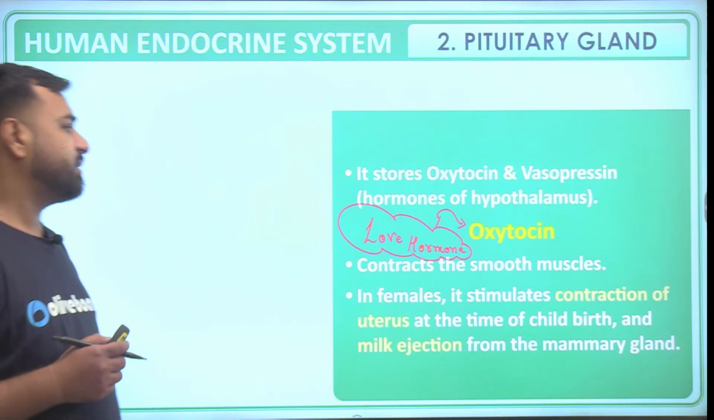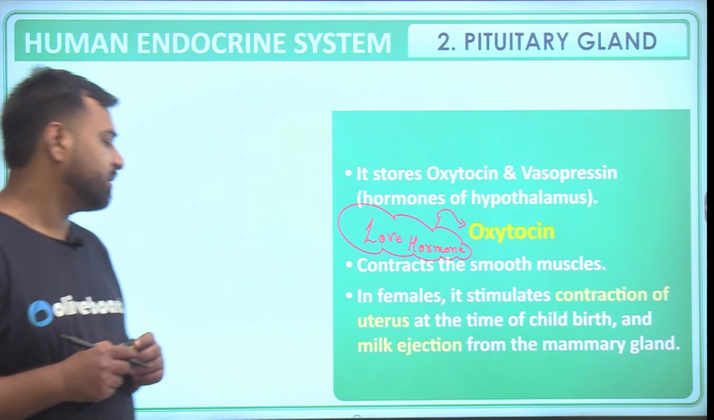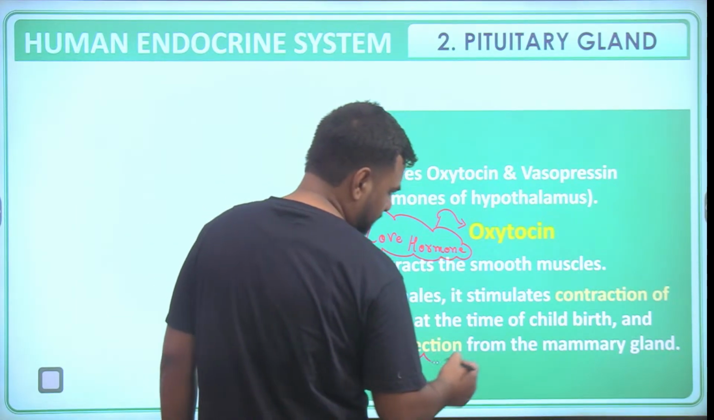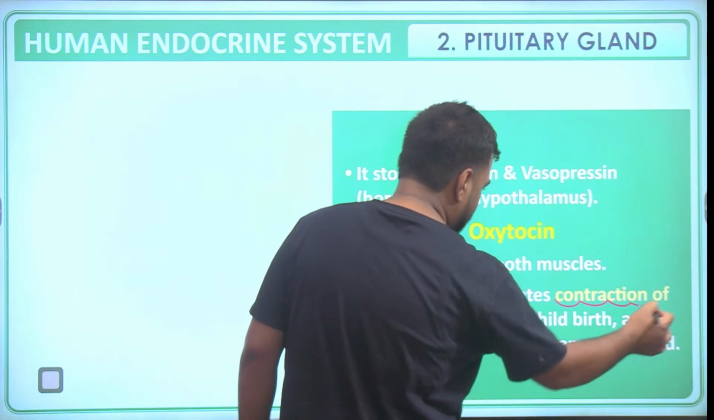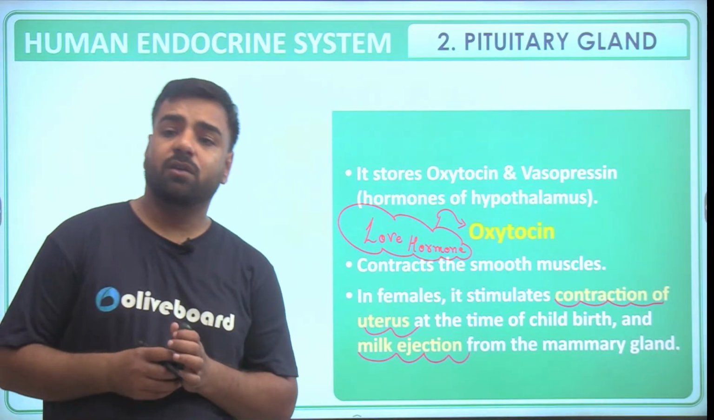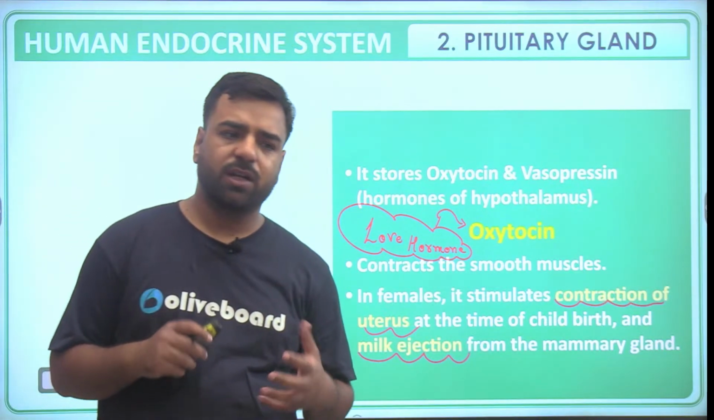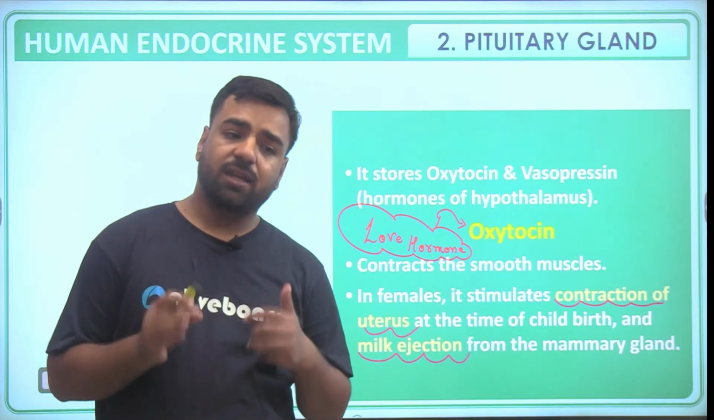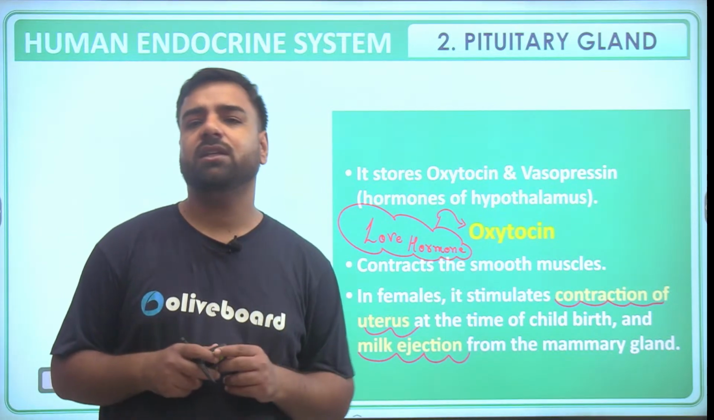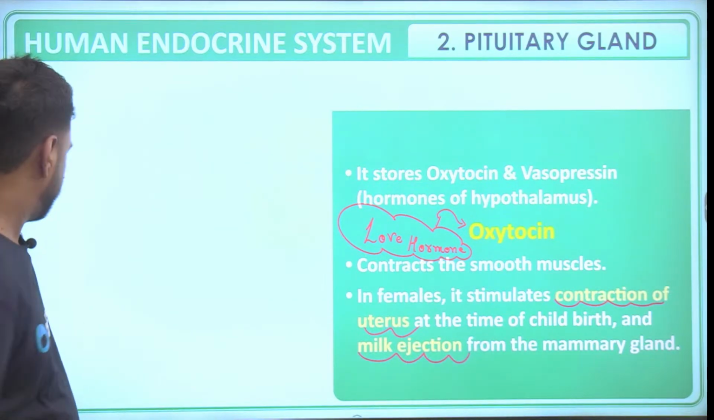So it contracts the smooth muscles. In females, it stimulates the contraction of the uterus at the time of childbirth and milk ejection from the mammary glands. So guys, for the milk ejection and for the contraction of the uterus during childbirth, this oxytocin hormone works in the proper way. So the functioning of the hormones is very important. If they are functioning in the proper way, you will be healthy. If there is any abnormality, over secretion or under secretion, both cases can create different types of issues, right? Okay, so that's also done.